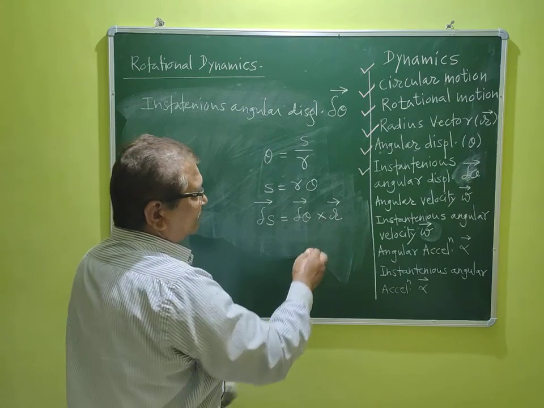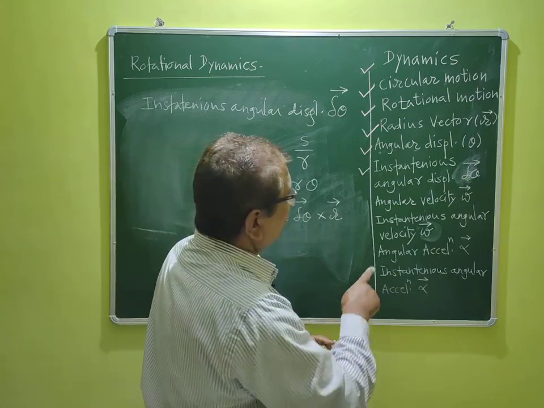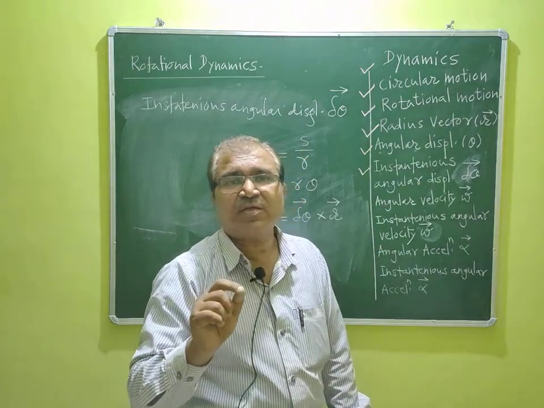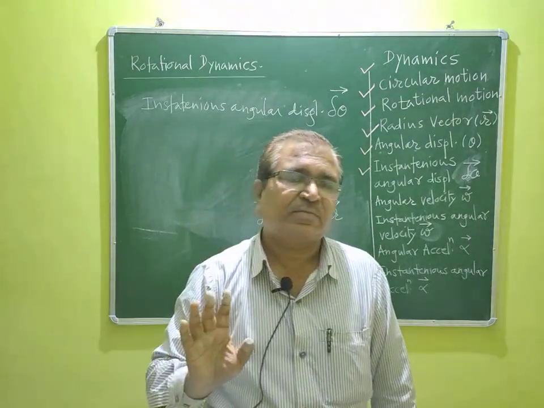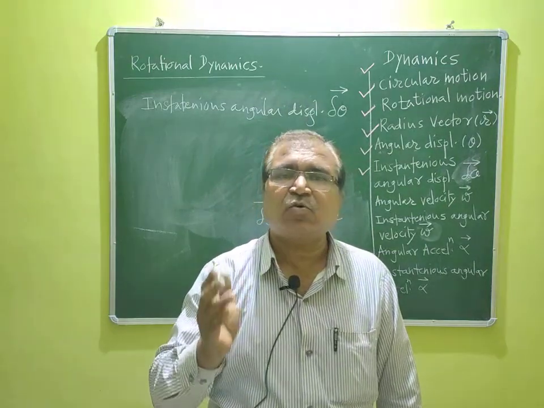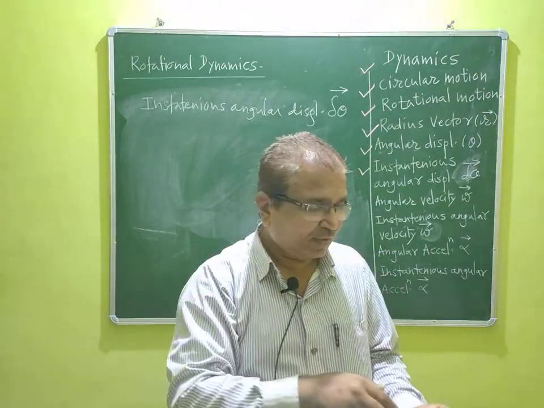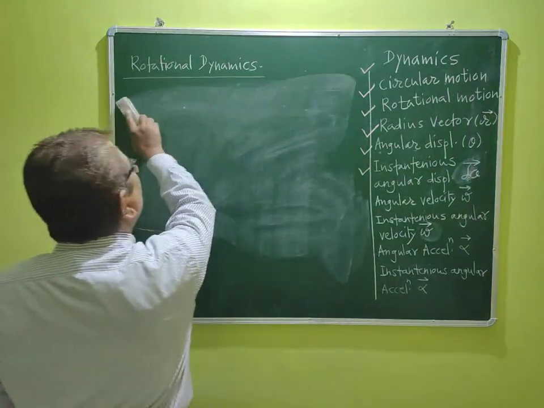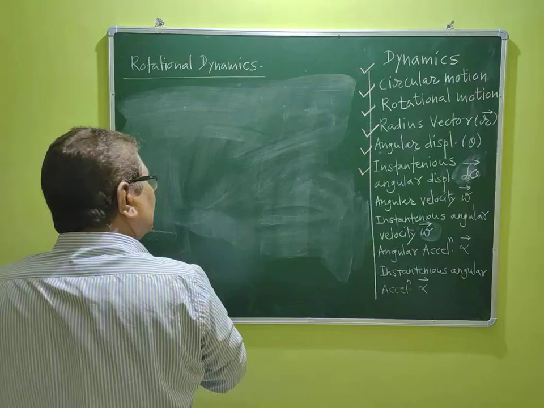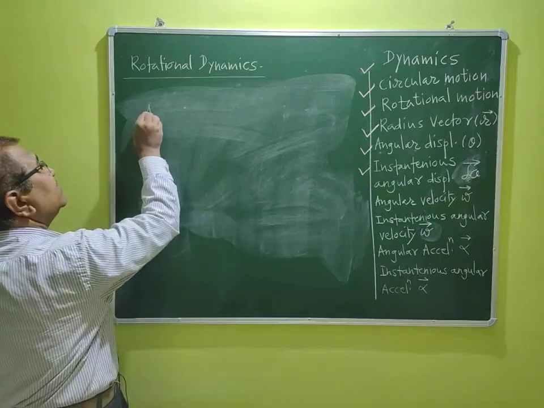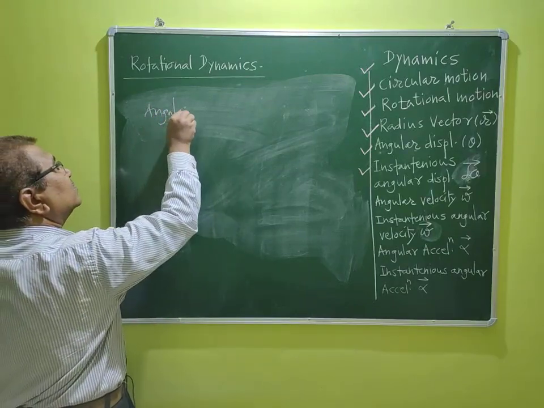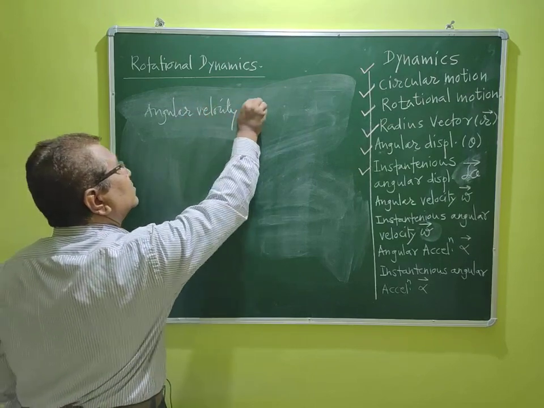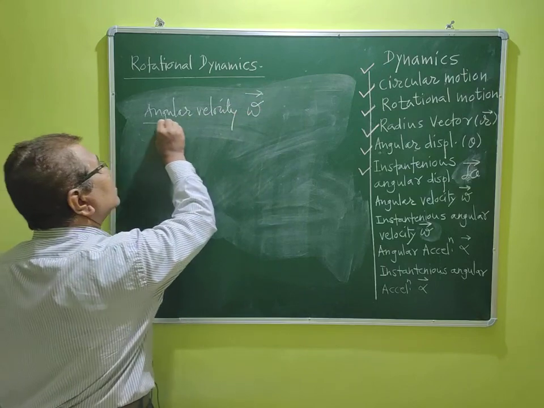Okay, dear guys, then we want to approach next article, angular velocity omega vector or angular velocity omega bar, like this. So let me clean the board initially. So I will give a title here, angular velocity omega vector.